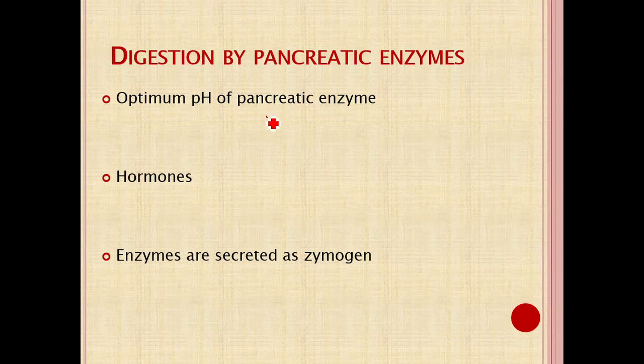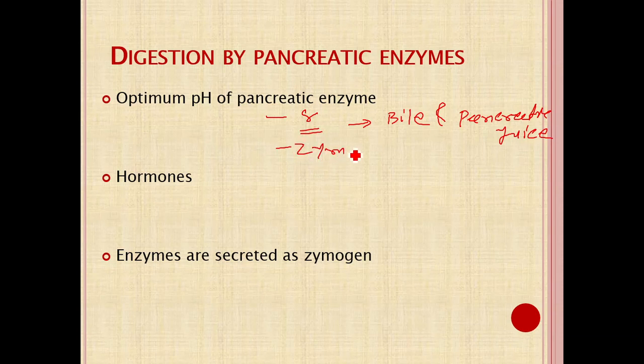The optimum pH for pancreatic enzymes is 8, mainly maintained by the bile and pancreatic juice. They are always secreted as zymogens. Various hormones that help in the secretion of pancreatic juice include cholecystokinin and pancreozymin.